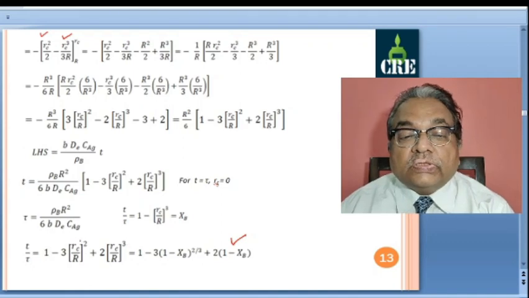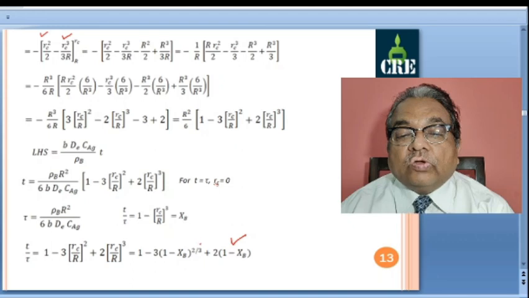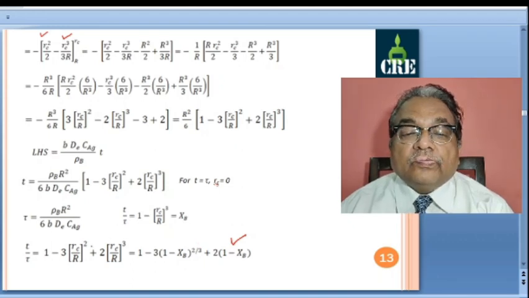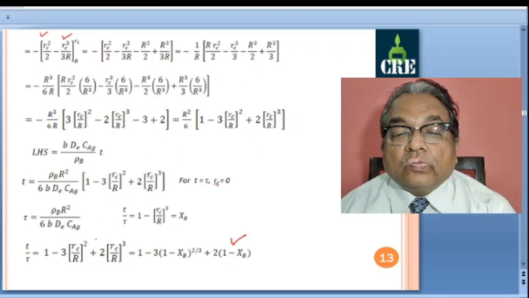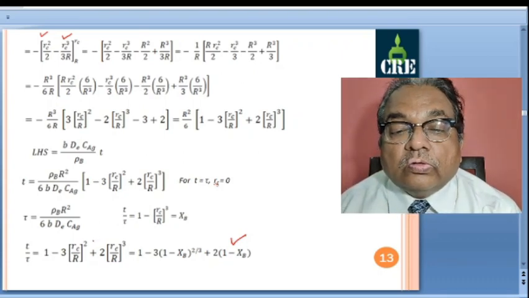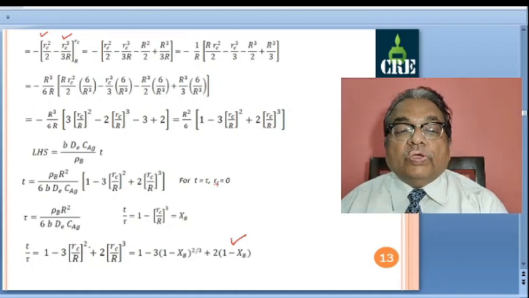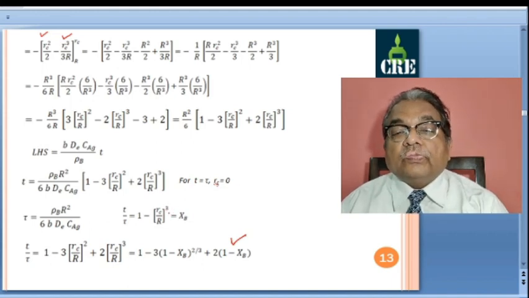Now what about this? This is (r_c by R) square here, and here we have the cube. So what I will do is raise this 1 minus X_B to the index of 2 by 3. So here, 1 minus X_B raised to 2 by 3 will be replaced by this, because when I raise this to 2 by 3, the 3 cancels out.